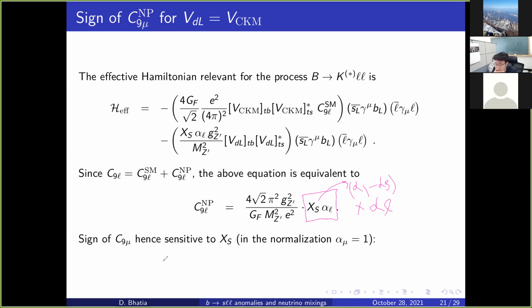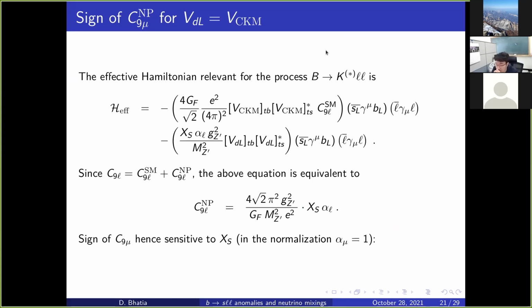Since we had fixed the sign of alpha mu to be 1, the sign of C9 mu becomes sensitive to the sign of XS if we follow the assumption of VDL equal to VCKM. So we are in the minimal flavor violating regime, and the sign of C9 is sensitive to the sign of XS.